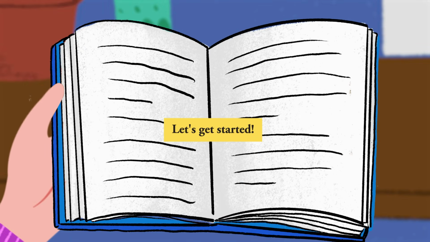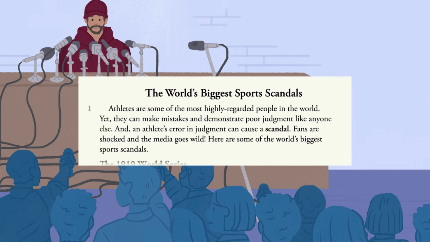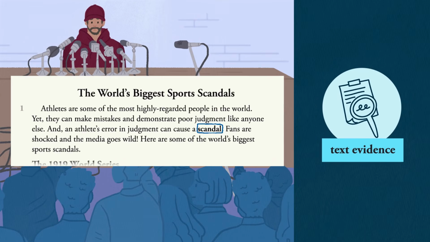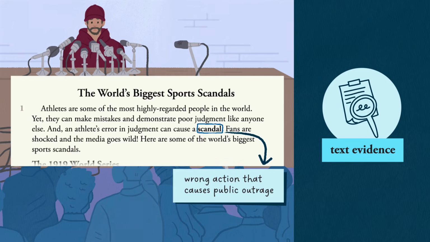Let's get started. What exactly makes something a scandal? Look in paragraph 1 for text evidence that defines this term. Based on paragraph 1, what is the most likely definition of a scandal? From text evidence in paragraph 1, we can infer that a scandal is a wrong action that causes public outrage. The text states some athletes make mistakes and fans are shocked and the media goes wild. This definition puts together this text evidence and draws a conclusion.